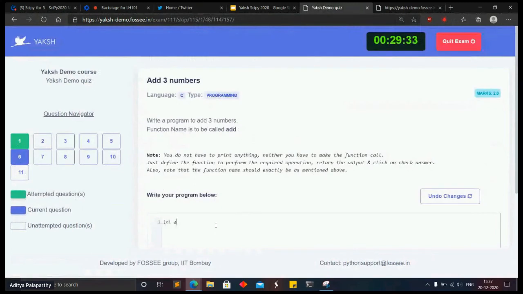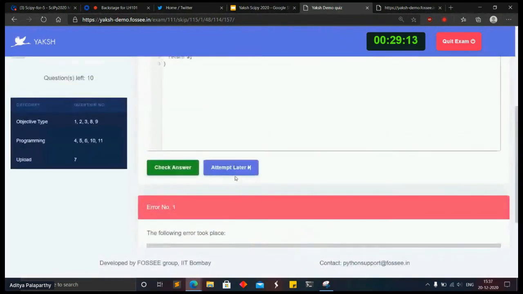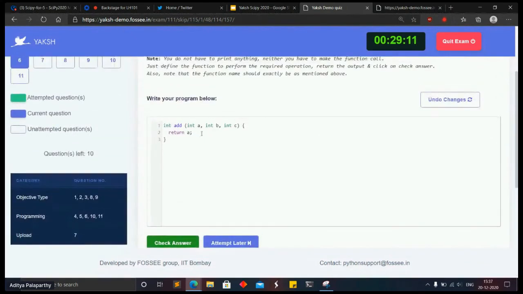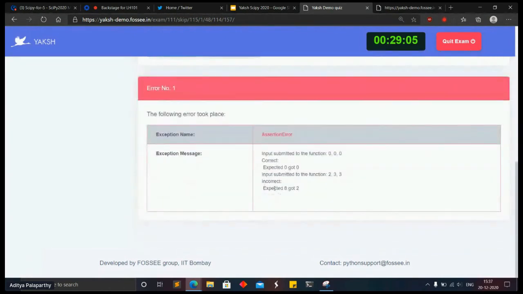So this is a C program. Tag and A, B, and C. And return A. I hope this works. Yeah, apparently the code worked, but the return is partially wrong because I haven't added every value. So you get an error message like this.